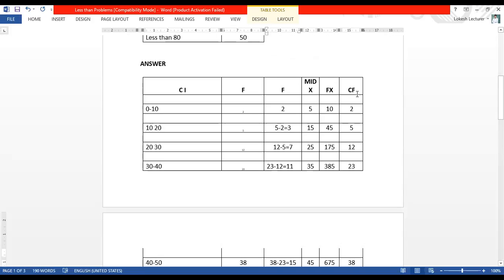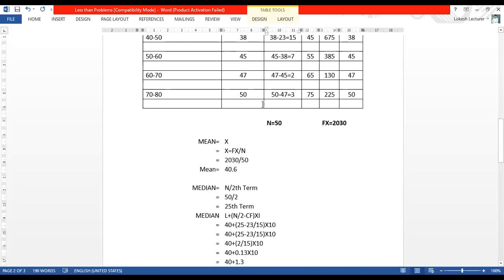In the median, we have to find the CF, cumulative frequency. How can we find it? First we take 2, right? Then 2 plus 3 is 5, 5 plus 7 is 12, 12 plus 11 is 23, and the remaining is so on, right?